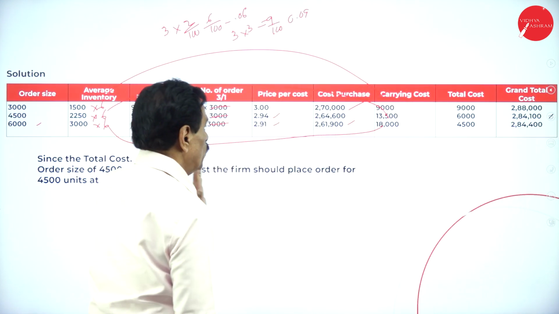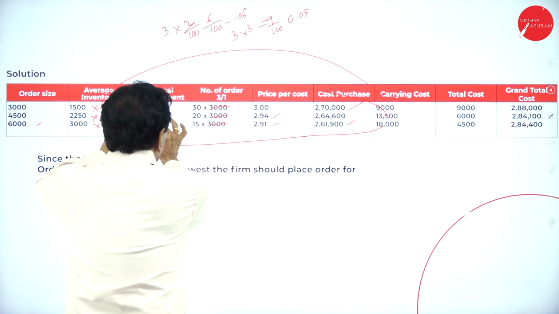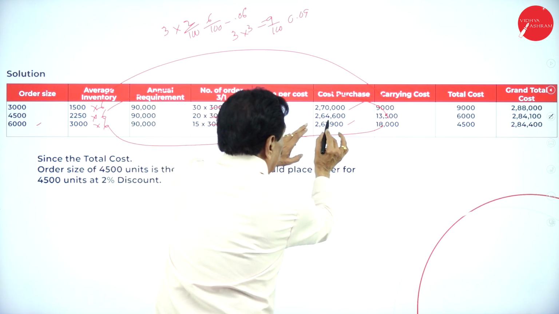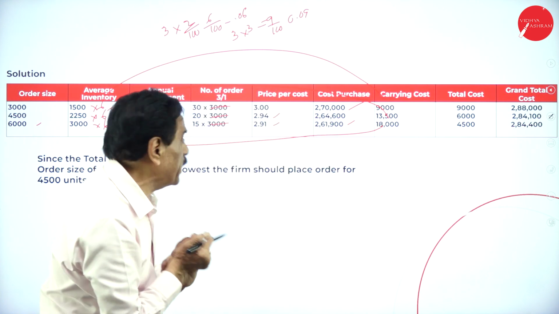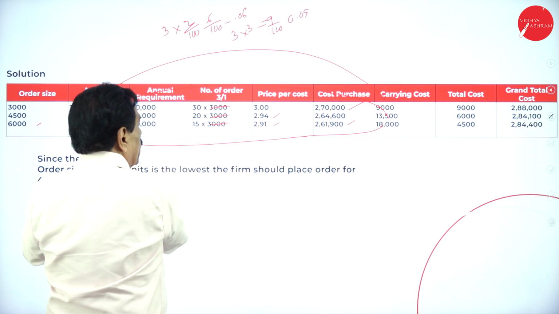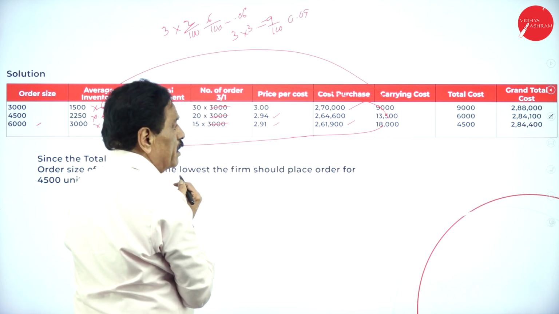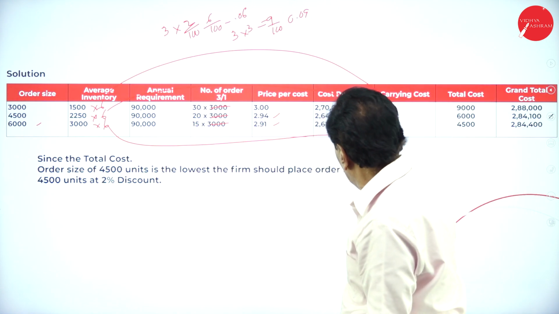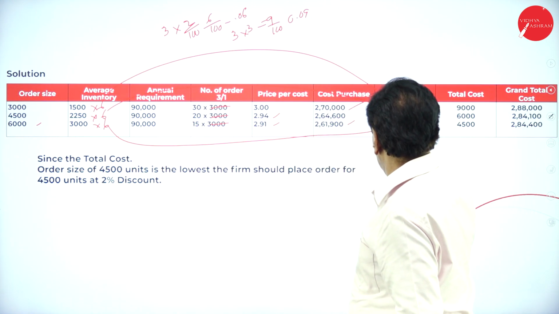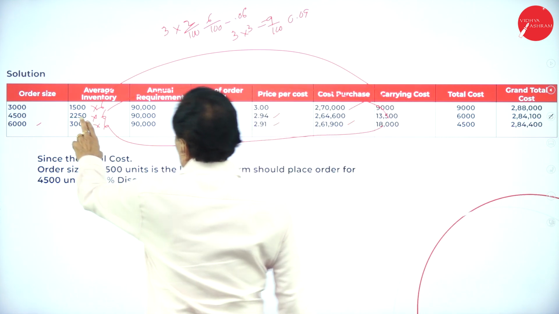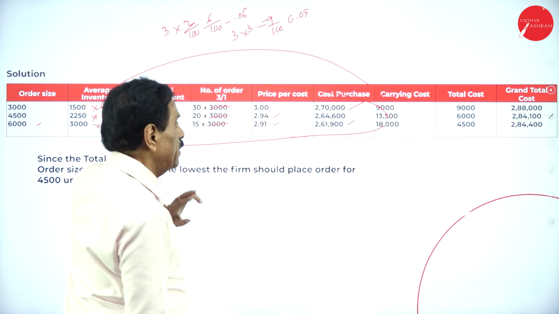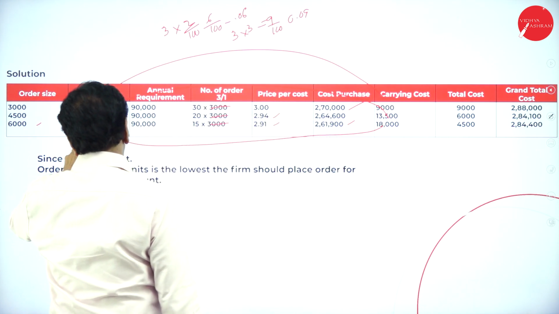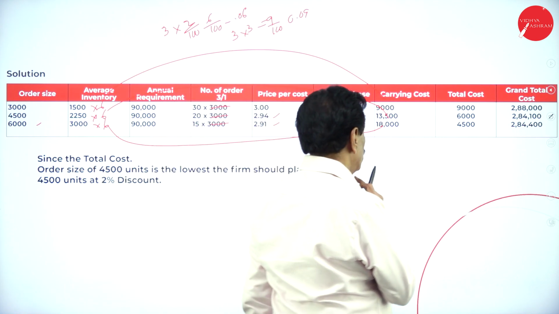So slowly we have to go through this. This is 9,000 into 3, 2,70,000. 90,000 into 2.94 is 2,64,600. 90,000 into 2.91 is 2,61,900. Here, what we have got now: 9,000, 13,500. 1,500 into 6 is 9,000, 2,250 into 6 is 13,500, 3,000 into 6 is 18,000.